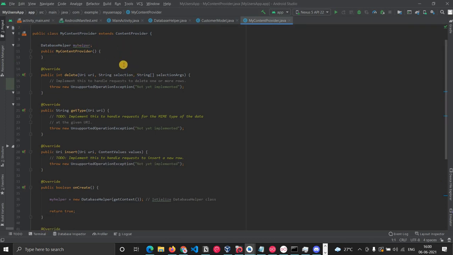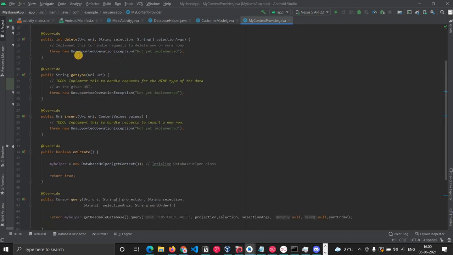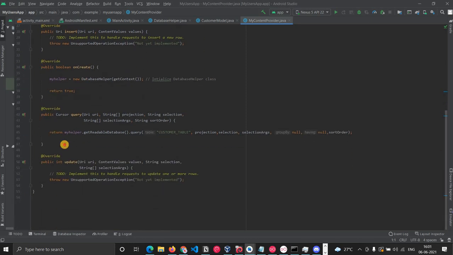Basically, this is a content provider class. This class will have a different set of methods. Like you can see that there is getType, delete, insert. These are used if you want to insert something into a database, or get something or delete something. Now we are interested in the cursor query. Basically, we use a cursor because the cursor will point to the different rows in the database, and then it will fetch the details. So here I have declared that we need that cursor to point to the database and get those details.